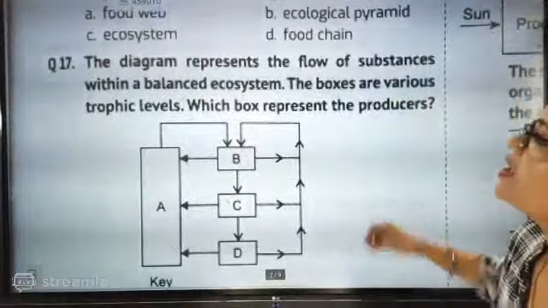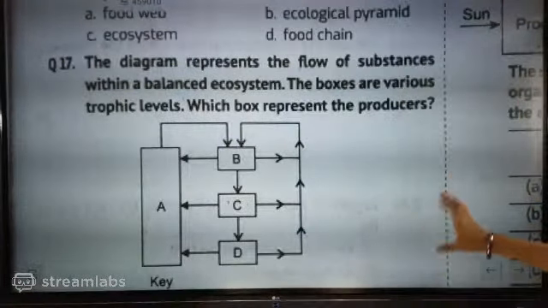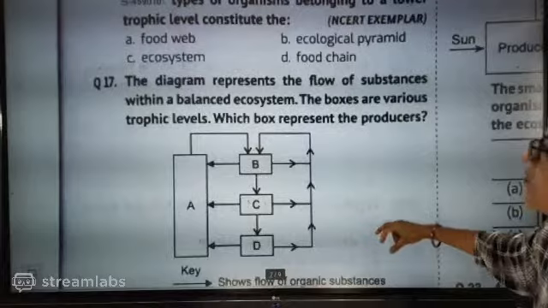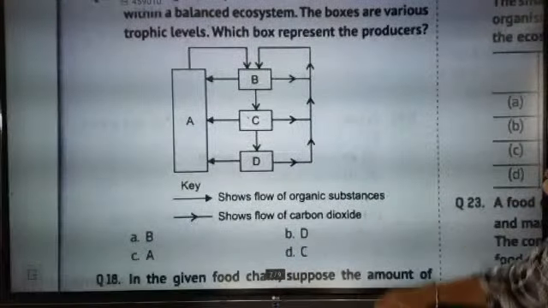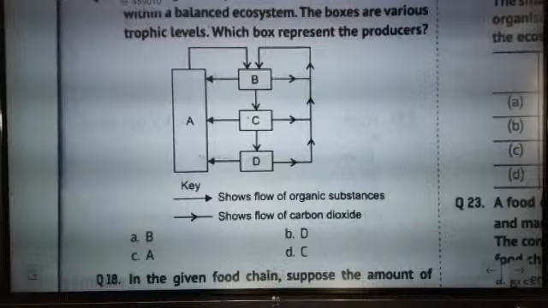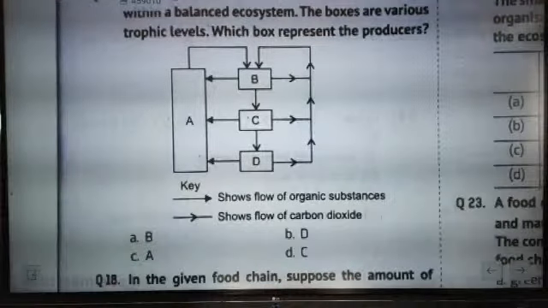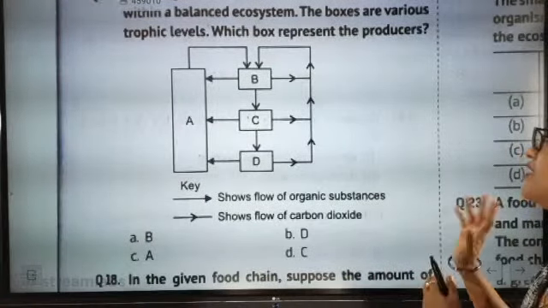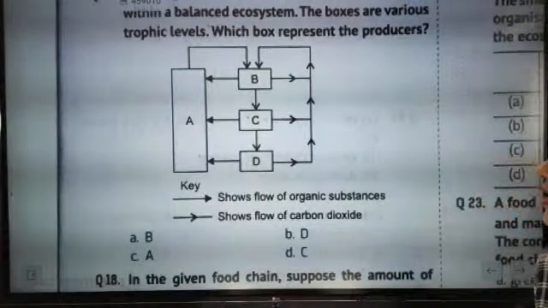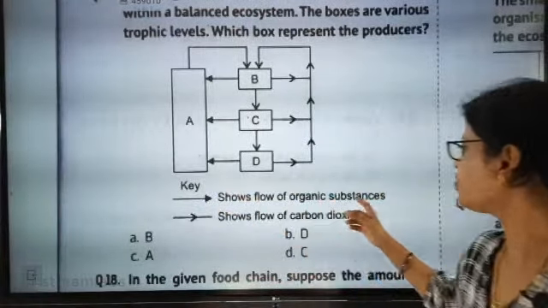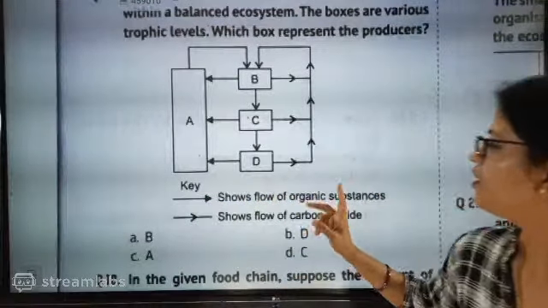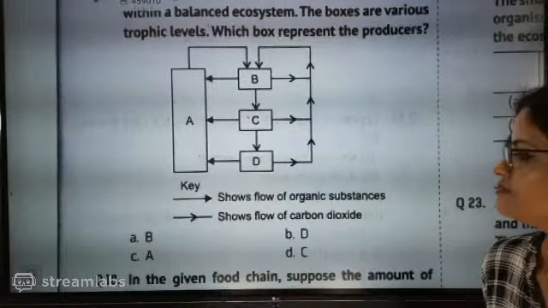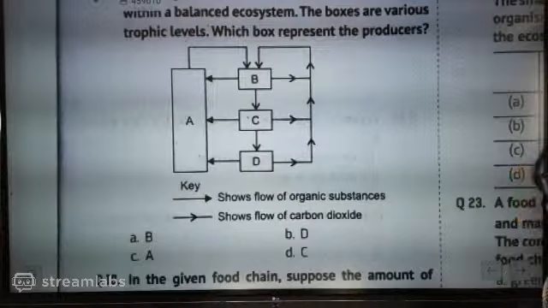The diagram represents the flow of organic substances within a balanced ecosystem. The boxes are various trophic levels. Which box represents the producers? Sudarshan, tell the answer. From where is it starting and where is it going? This shows the flow of organic substance. So the flow of organic substance is going somewhere. Which one among them?